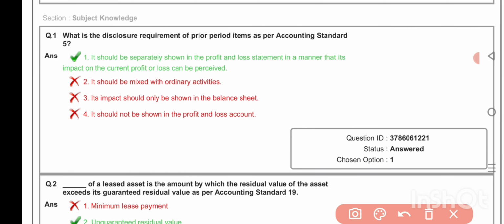What is the disclosure requirement of prior period items as per Accounting Standard 5? It should be separately shown in the profit and loss statement in a manner that its impact on the current profit or loss can be perceived.